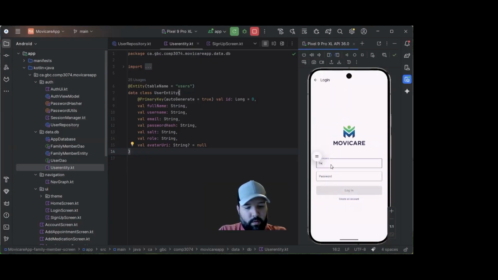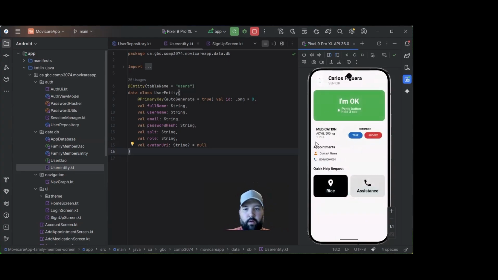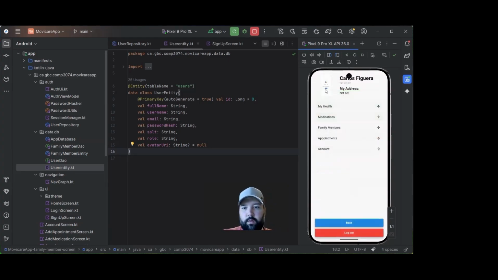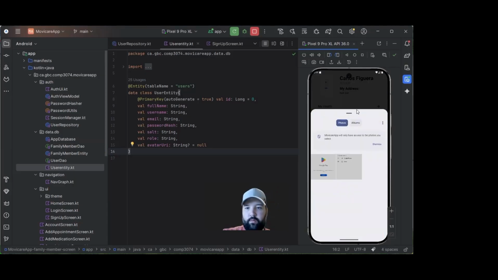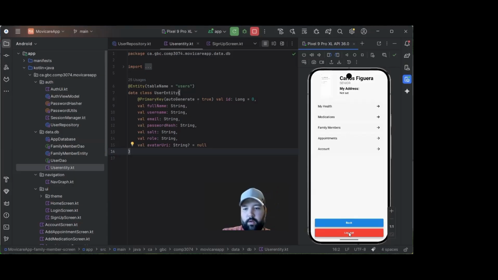So now we are in the login screen. We have to put our username and password, and you can log in. We are in, and you can click on the profile image. You can click here, and you can change your image as well. It's going to change it at the moment.